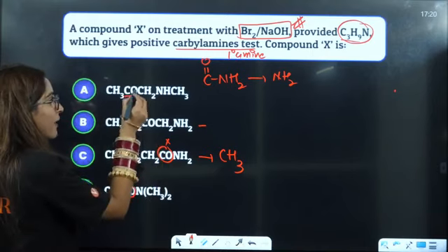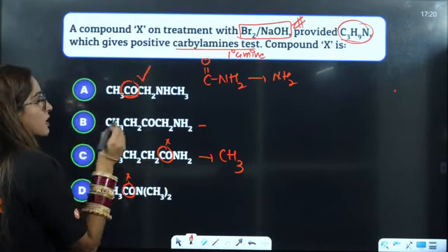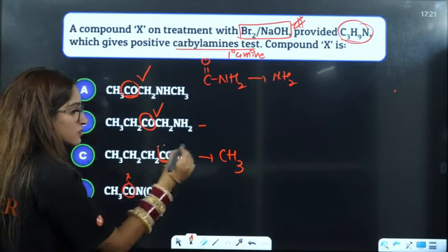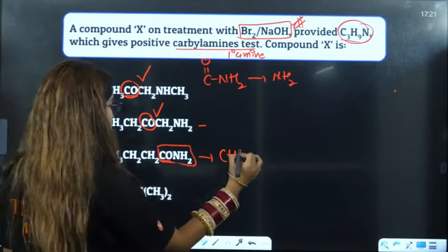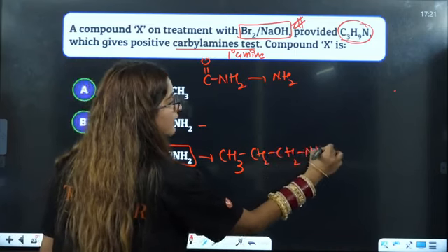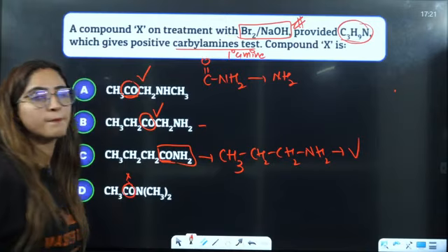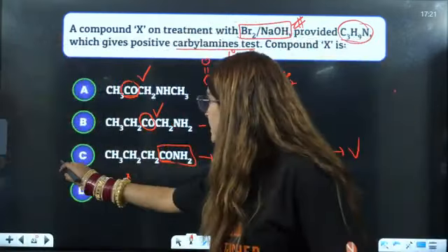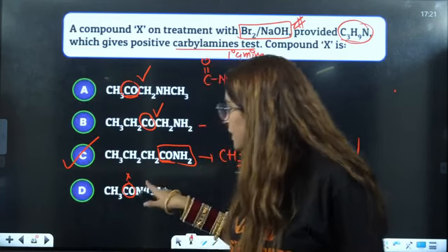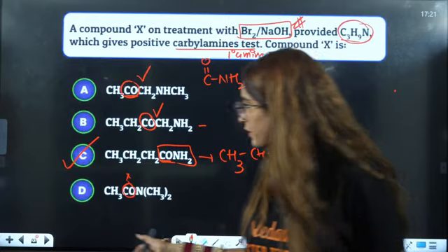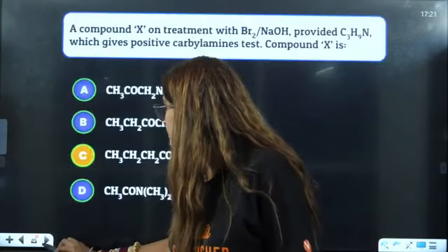So this is not an amide, so this will be as it is. But this one will be eliminated because this is an amide. So it will be CH3CH2CH2NH2, which is a primary amine and is going to give us the carbylamine test. So this is the correct answer. This will also be eliminated, but it is not going to give us a primary amine. So C is the correct answer.